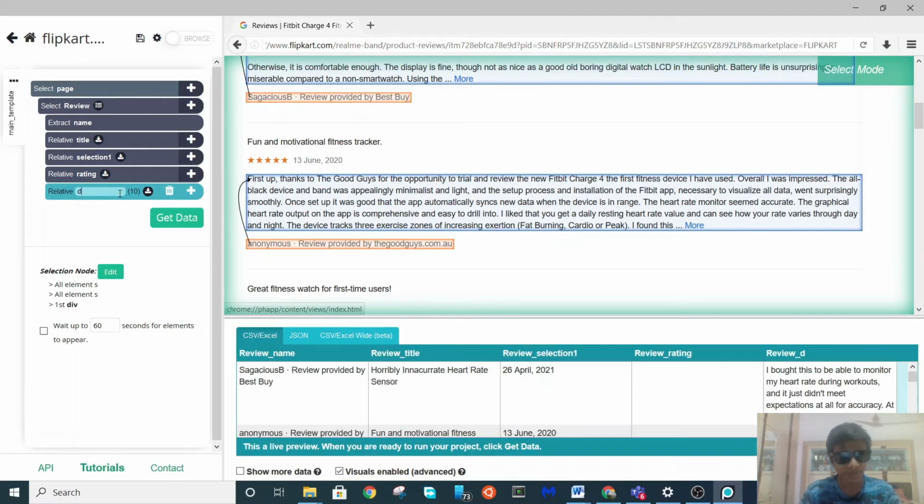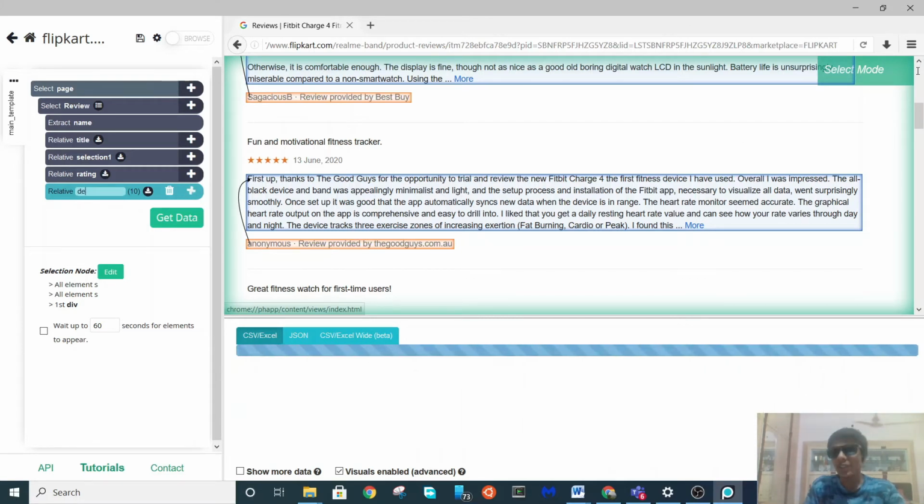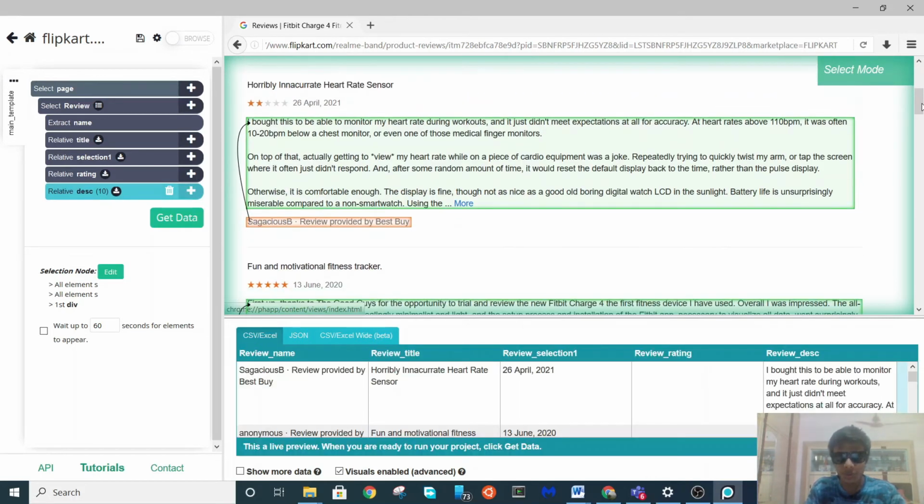So what I was telling you is that in the case of Flipkart, if the description of a review is too long, like you can see on my screen, the whole review is not shown on the screen.